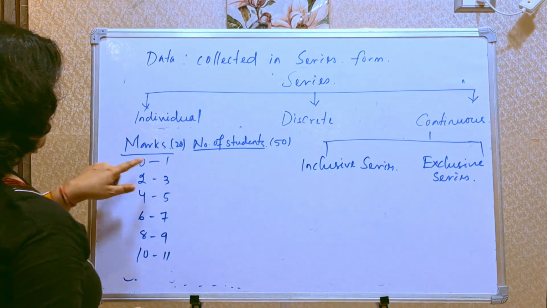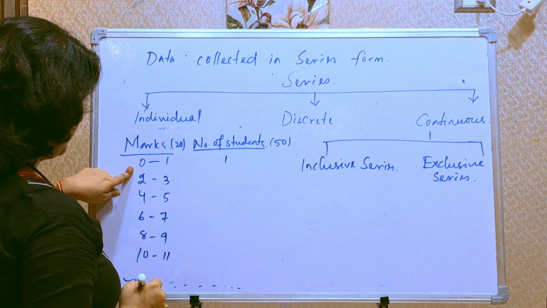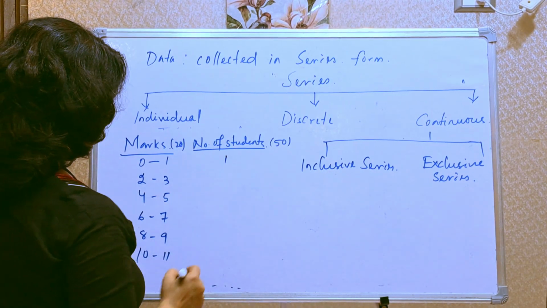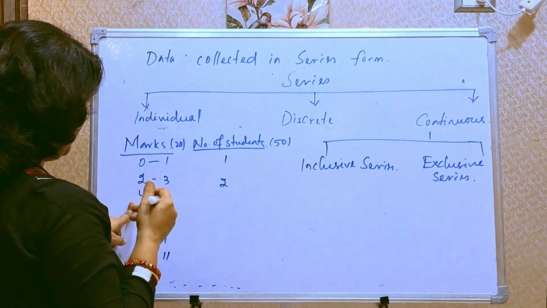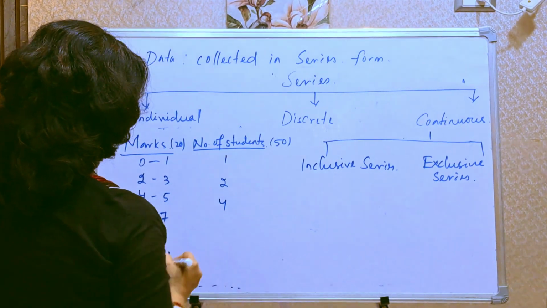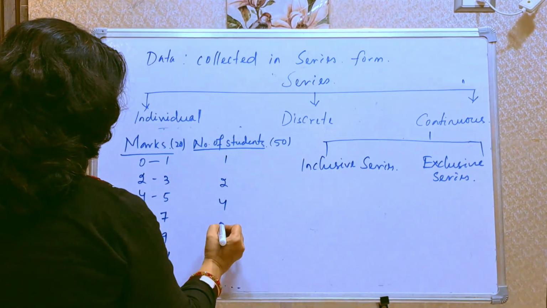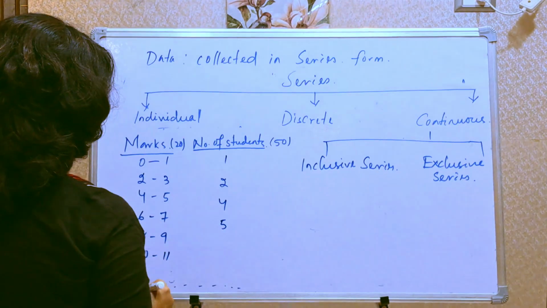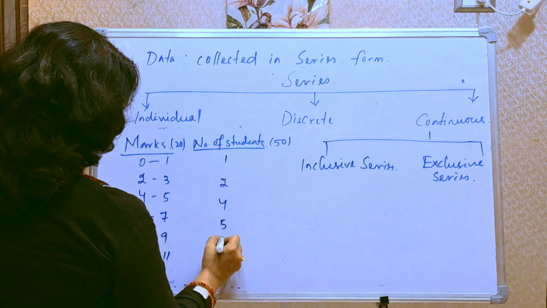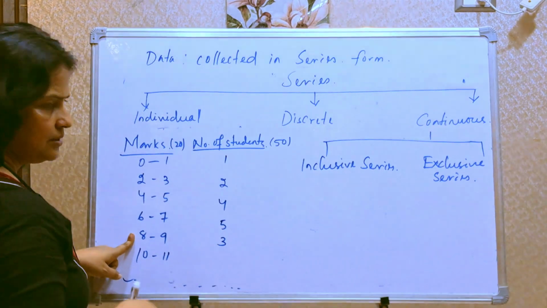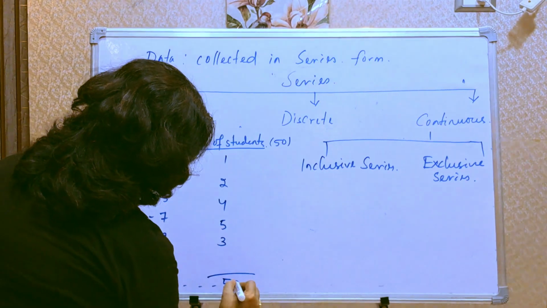So 0 to 1, suppose secured by 1 student. Suppose 2 to 3, secured by 2 students. Suppose 4 to 5, secured by 4 students. Like 6 to 7 is secured by 5 students, or 8 to 9 is secured by only 3 students. Like this, we go on, and the total number of students will be 50.